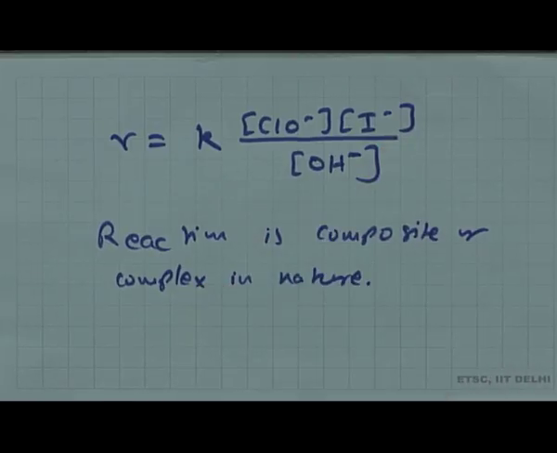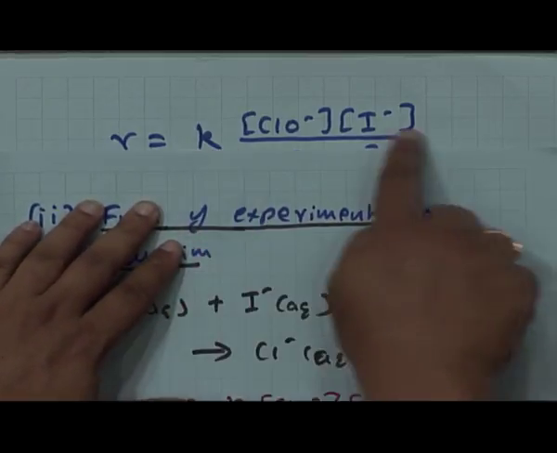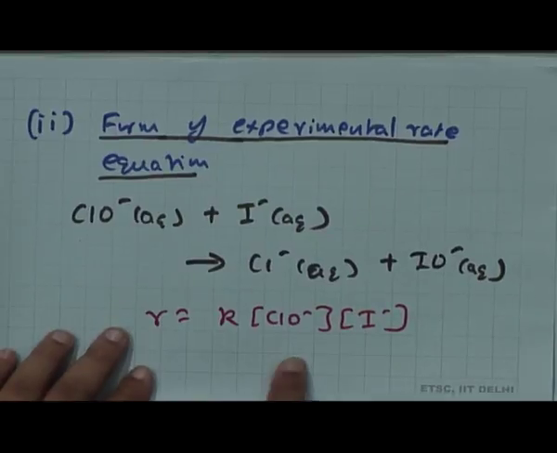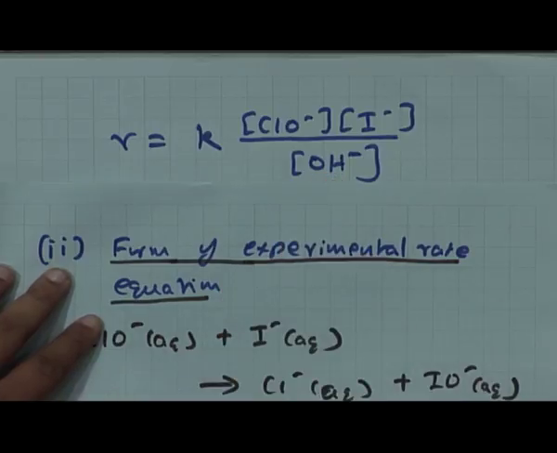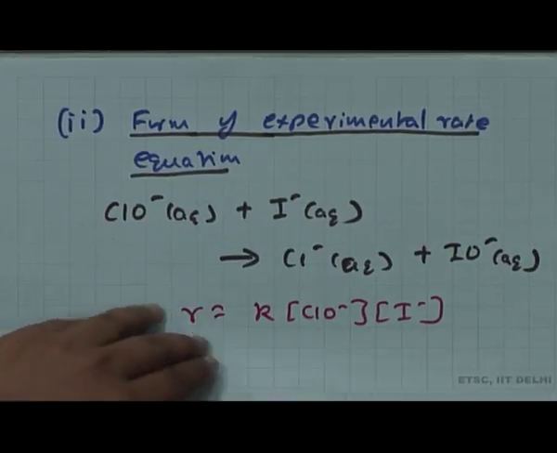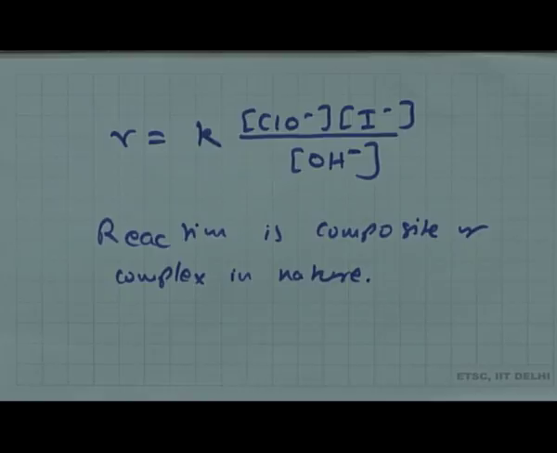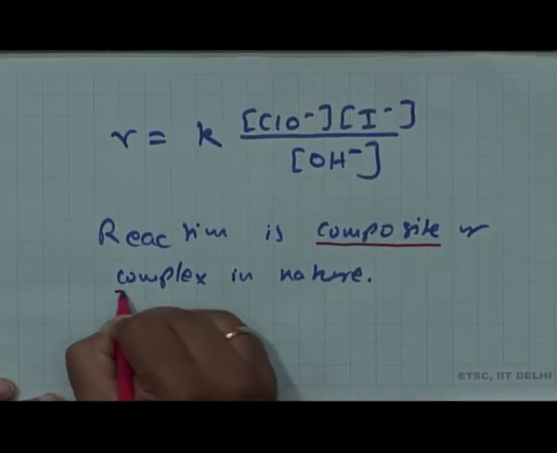over the concentration of OH minus. Now, what you immediately realize is, if this had been elementary, then this is what you had said in the last piece of paper. But now you see there is OH minus coming in. OH minus did not figure in the stoichiometry of our reaction. So, this immediately tells you that the reaction is composite or complex in nature.